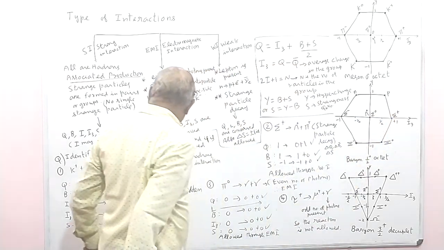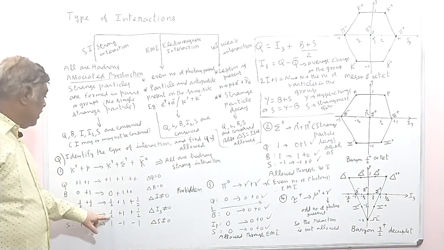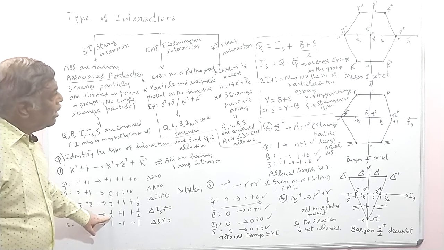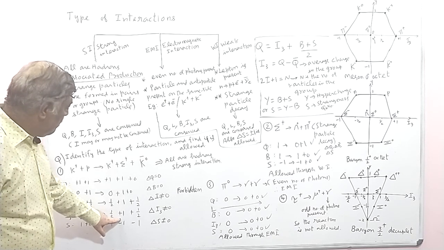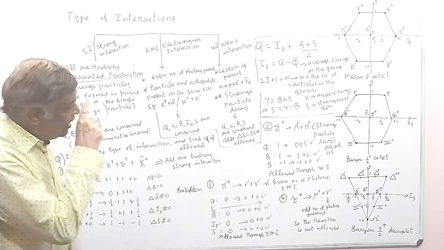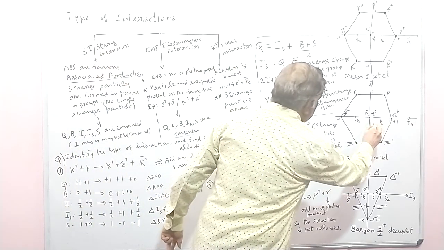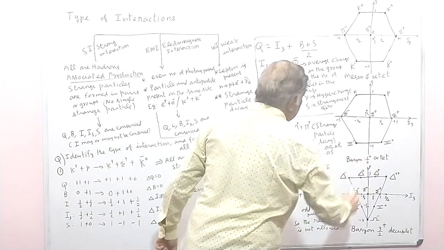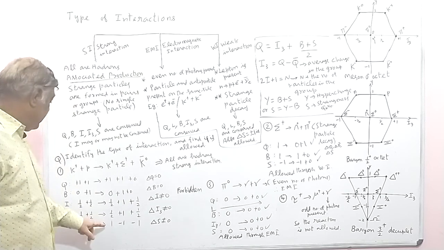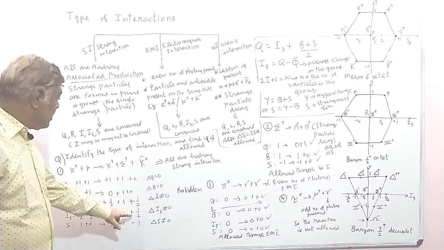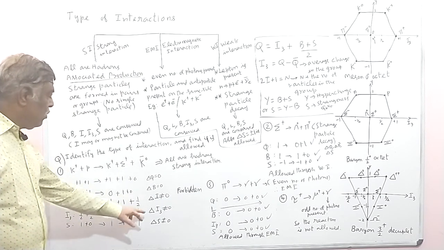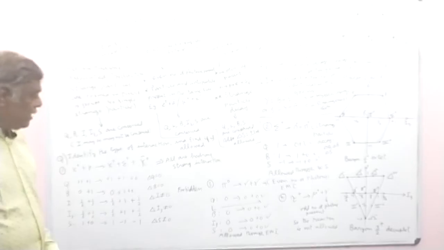The I3 value for K plus is half. For sigma plus, this value is 1, so I3 is equal to 1, and for K0 bar it is half. You notice that delta I3 is not 0.